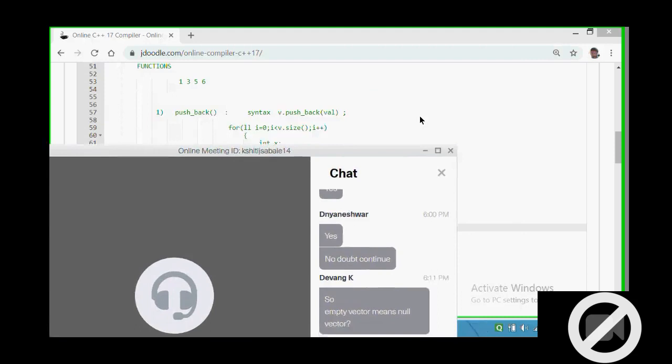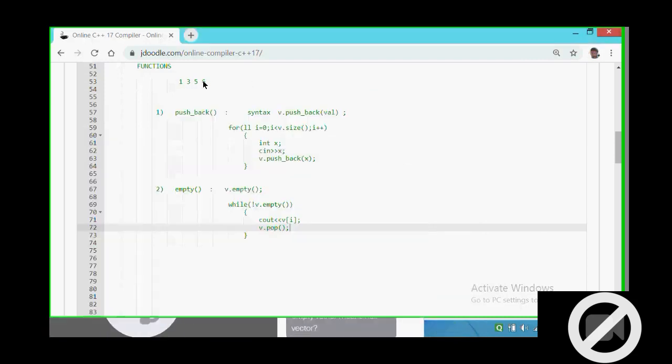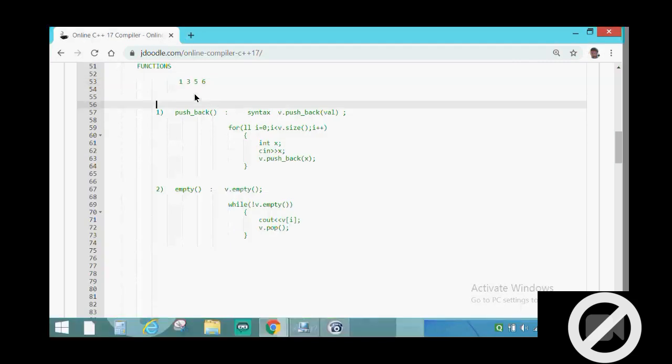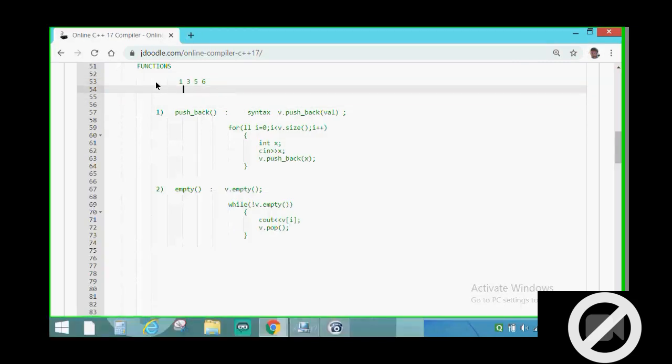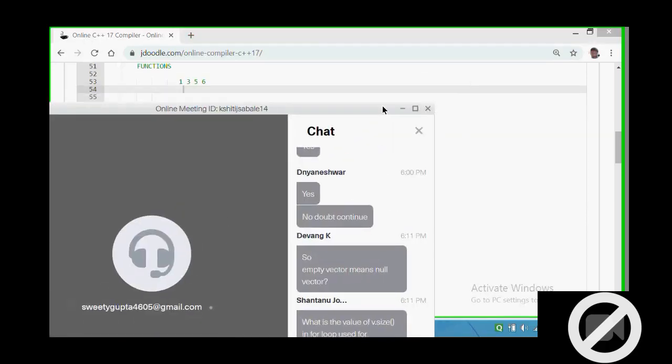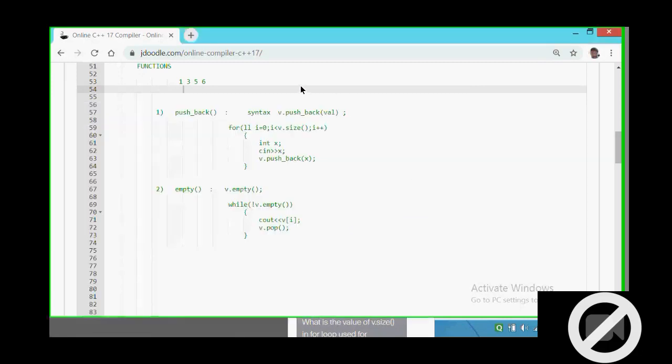Initially, some particular amount of memory units is assigned to the vector, which depends on the compiler. So that memory is given to the vector.